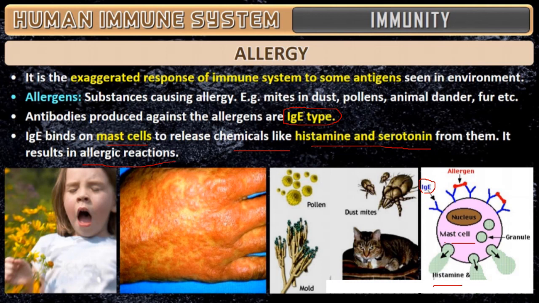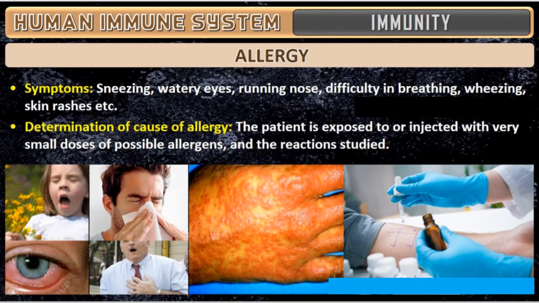So this type of reaction you can come across. Okay, so this is regarding the allergy. What are the causes of allergy? Hay fever, asthma, and sometimes anaphylactic shock. The symptoms of allergy, as in the pictures I have shown you: sneezing, watery eyes, running nose, which you would have experienced, difficulty in breathing, wheezing, and skin rashes. All these are symptoms of allergy.